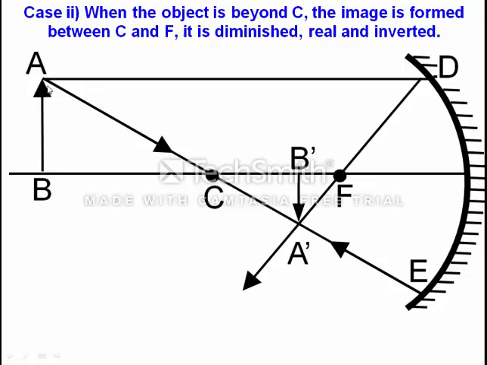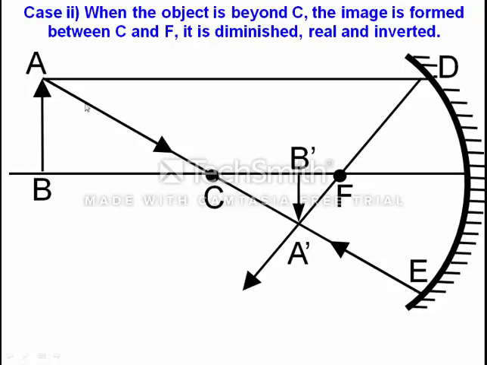Now the second ray is passing through the center of curvature, and note one point, that any ray passing through the center of curvature should touch the head of the object. Here the object is AB, so it is passing from A and moving through C.